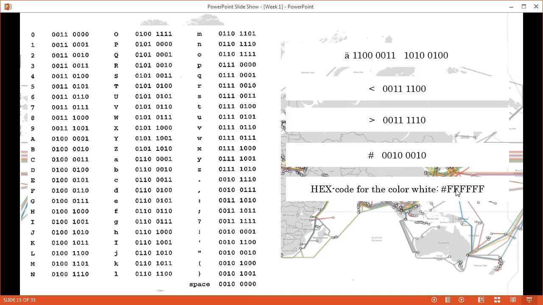Whether we use the code or the name doesn't matter, but each code and each name just consists of characters, nothing else. So all we need to do is communicate the characters. Each of them has its own unique format of electric current. So for example, the color white is communicated with this format, and then 6 times F is sent through the copper wire. And on the other end, that comes out, and the other end, of course, must be familiar with that code. And the browser is definitely familiar with that code. It knows, aha, this is the color white. I have now received the color white. For example, the color black would be a # symbol and 6 times 0. So this is just a code.